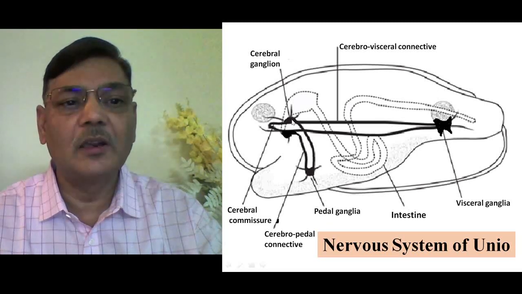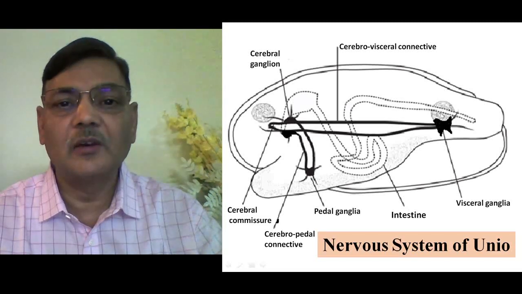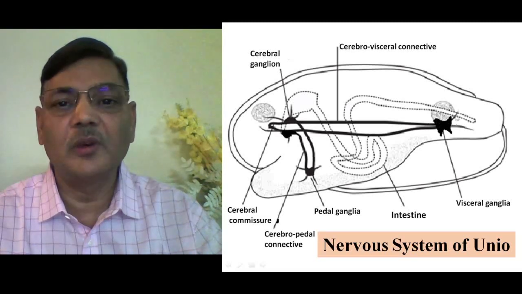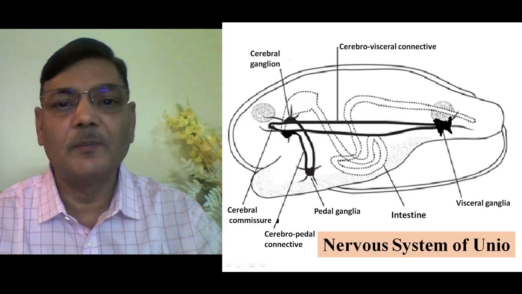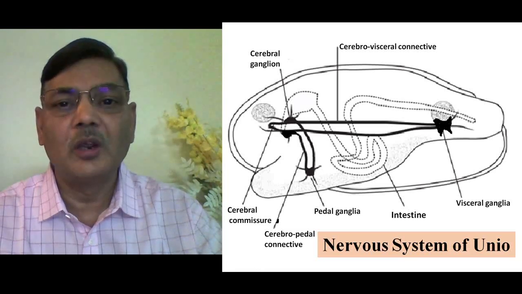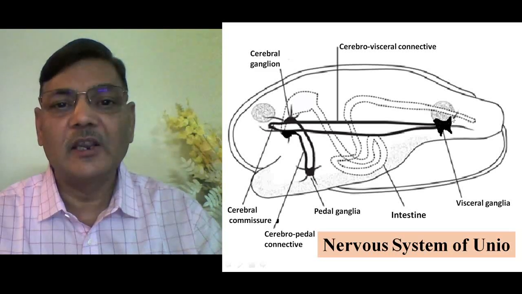And then the other paired ganglia is present on the ventral side of the posterior adductor muscle. This one is a muscle. This is called the posterior adductor muscle. Here you can see this one is the anterior adductor muscle. These two adductor muscles help to connect the two strong shells. So on the ventral side of the posterior adductor muscle, an X-shaped ganglion is present.